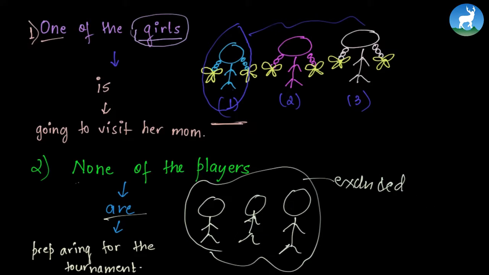Though none means zero, which might make the singular seem right, it would be incorrect. We can't say none of the players is preparing for the tournament, because none of the players are preparing, because all three are not playing, and three means a bunch of people, right?